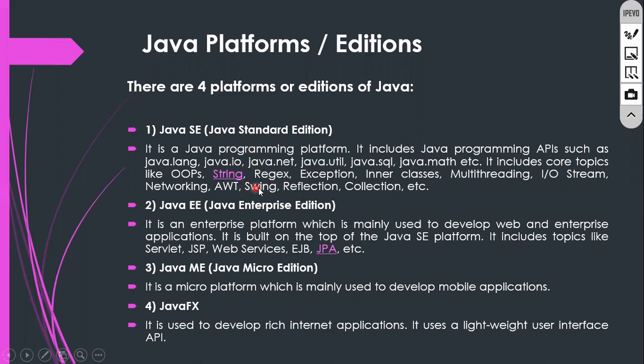In Standard Edition, you can only develop applications like Swing applications, AWT applications, applet applications, networking applications, reflection, and collection applications. This kind of programming you can do in this. But when it comes to Enterprise, you can develop web-based applications and all those things. Again, there is one more edition.